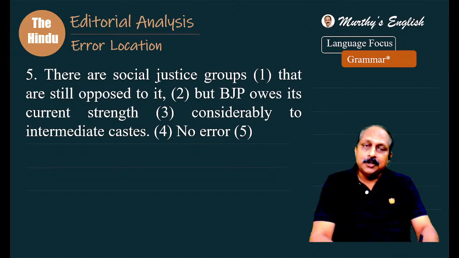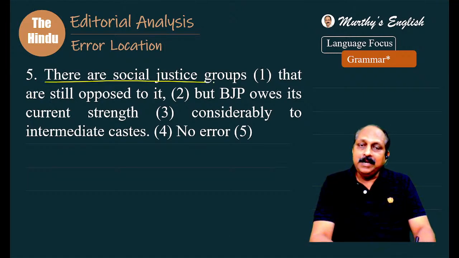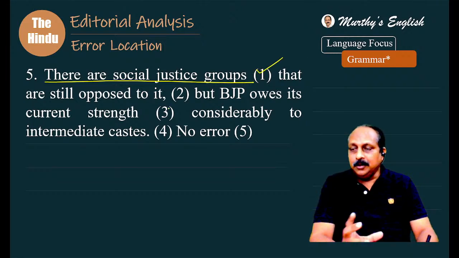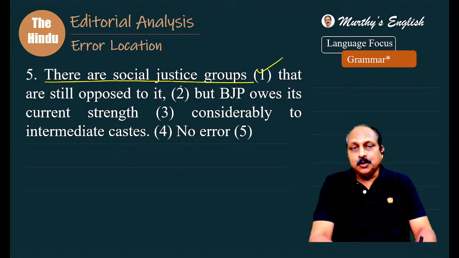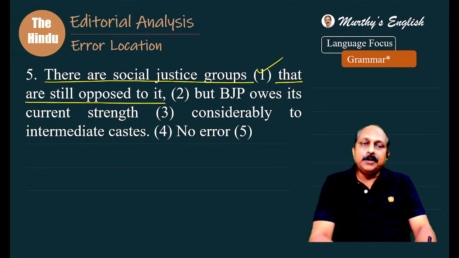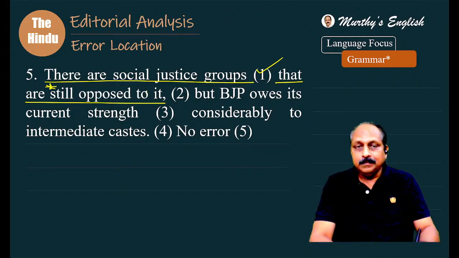There are social justice groups, there are many students, there are many candidates, nothing wrong. Try to get the pattern. There are social justice groups, same pattern. There are many students that are still opposed to it. Plural, plural, still opposed to it. But here you have to recollect, this is important. But first you answer, then I will tell.